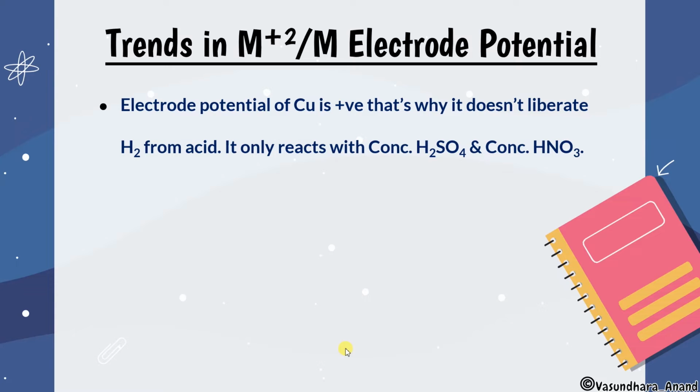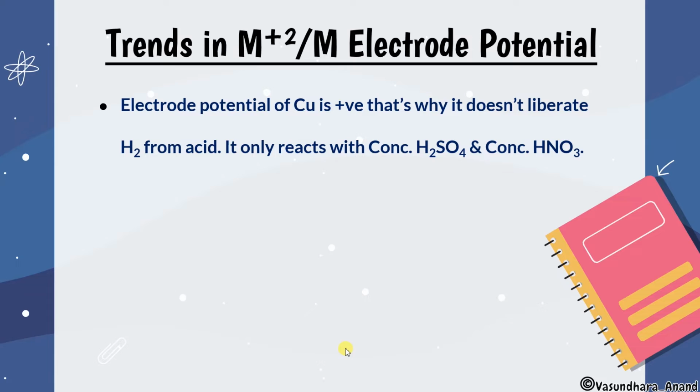So the electrode potential of copper is positive, and that is 0.34. So that's why it doesn't liberate hydrogen from acid. ये HCl से कभी भी hydrogen gas को liberate नहीं कर पाता, because for hydrogen, if you remember from electrochemistry, it is 0.00 volt, isn't it?